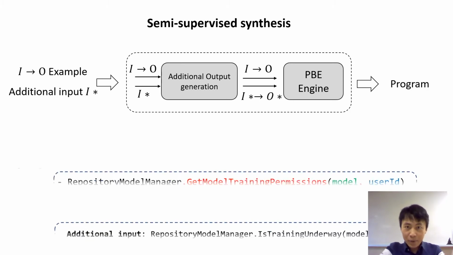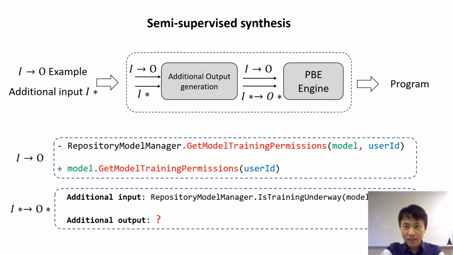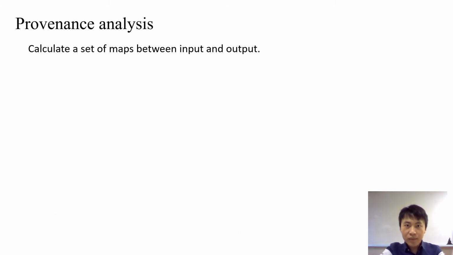In our running example, given some examples and additional inputs, our goal is first inferring the additional output. We then invoke an existing synthesis engine like RefaZer with the original examples and the additional examples. To infer the additional output, our first step is to perform provenance analysis. Provenance analysis aims to determine which fragment of the output depends on which fragment of the input. Specifically, we calculate a map between the input and output.